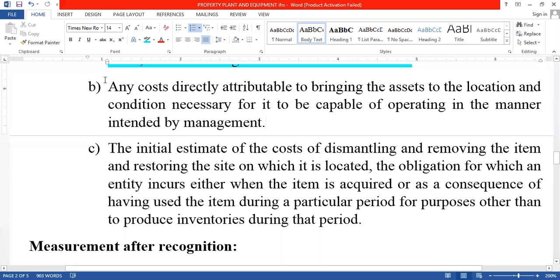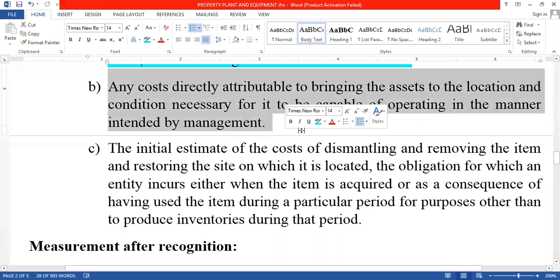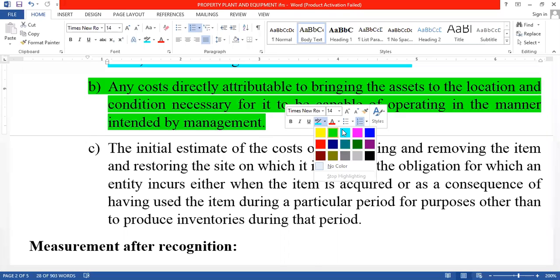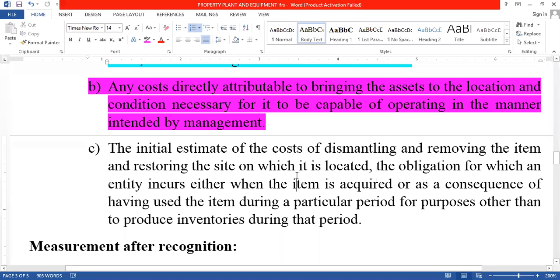And the second one is another cost we incur here: any cost directly attributable to bringing the asset to the location and condition necessary for it to be capable of operating in the manner intended by management.